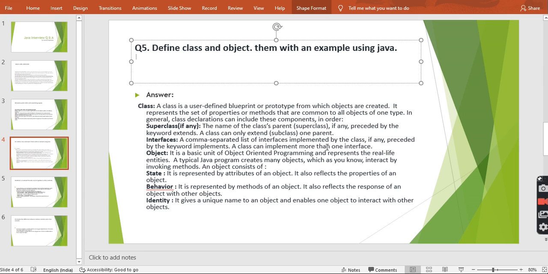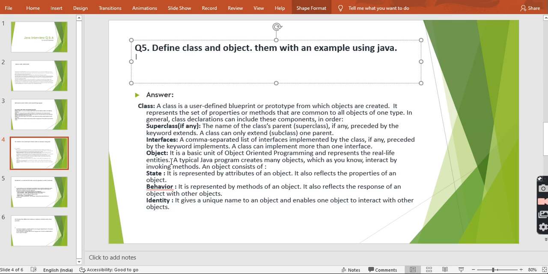Now interfaces. Interfaces are also one of the pillars, or one type of OOPS concept, which provides data abstraction. We'll come to abstraction, data hiding, interfaces and other topics on the next slide. For now, this is only the overview of why interfaces came in Java: a comma-separated list of interfaces, and we can implement one or more interfaces at a time in our classes.